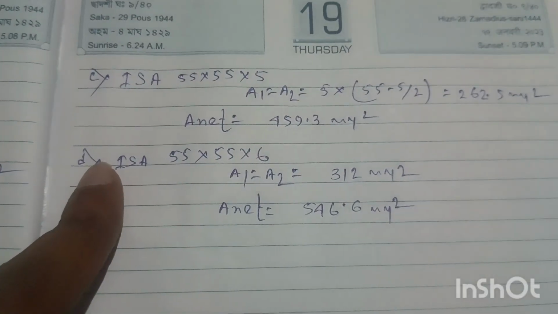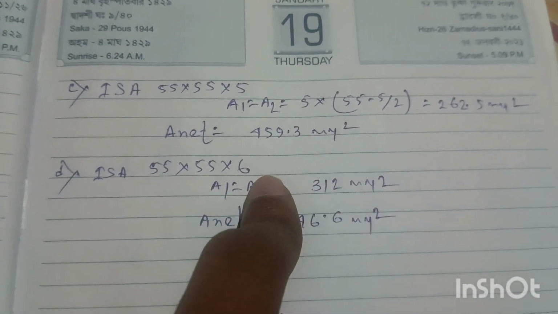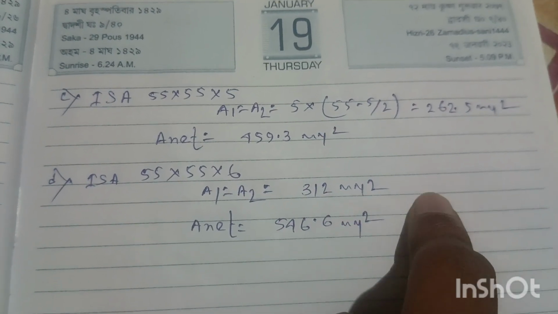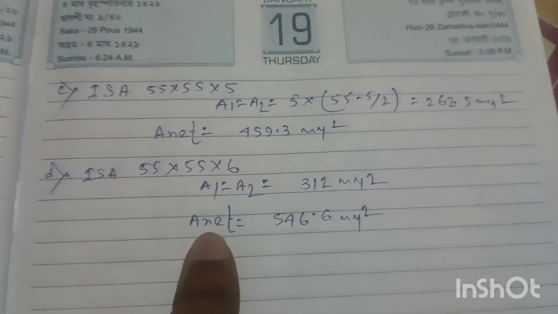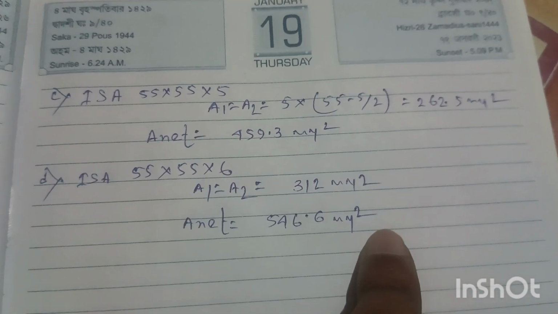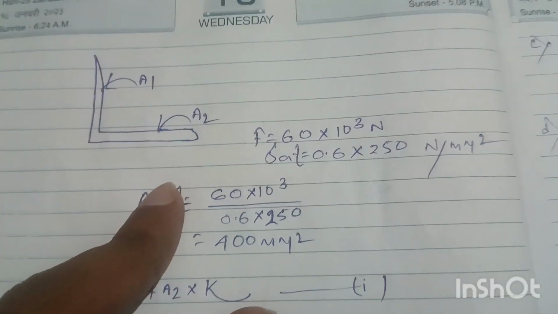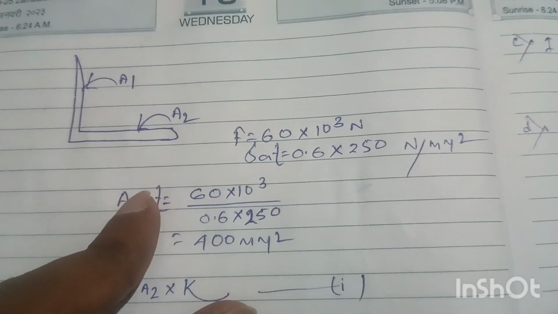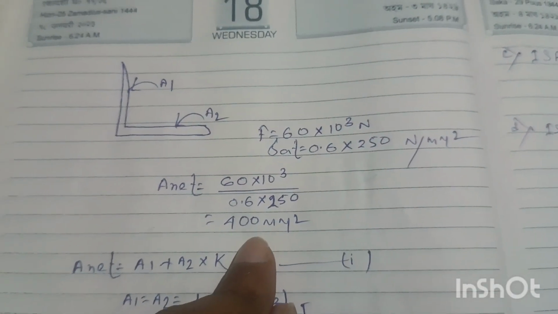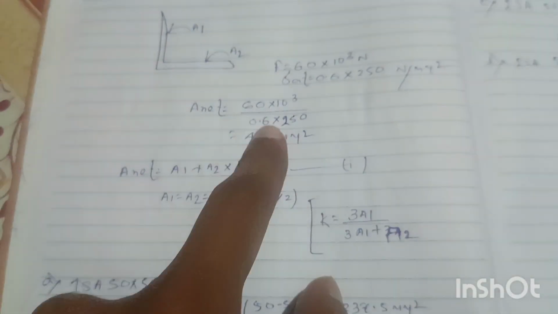And similarly, at option D, the section is 55 into 55 into 6. So the area A1 A2 will be equal to 312 millimeter square, and the net effective area will be 4546.6 millimeter square. So we will choose the best section. By the data from the question, we got the net effective area 400 millimeter square.